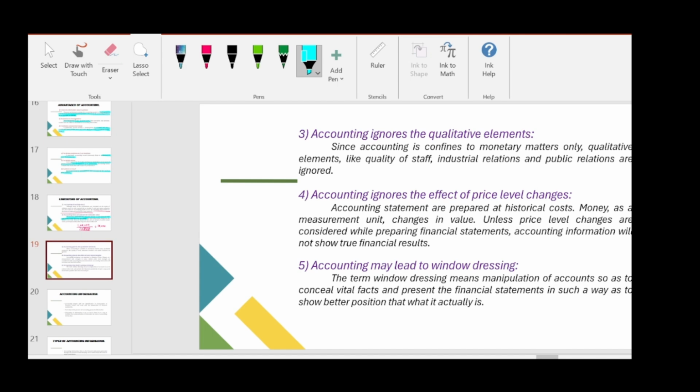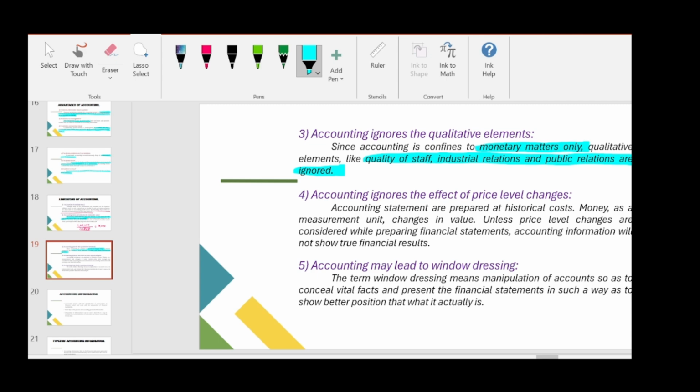The salary paid to Mr. A only will be recorded in the financial statement. That example I told you. So that is what is given here. Accounting ignores the qualitative elements. Since accounting is confined to monetary matters only, qualitative elements like quality of staff, industrial relations, and public relations are ignored. So, this is the third point.